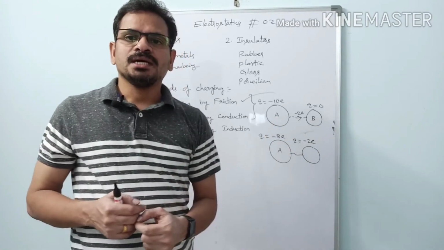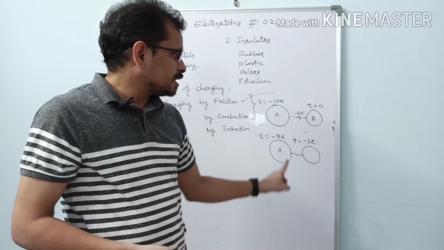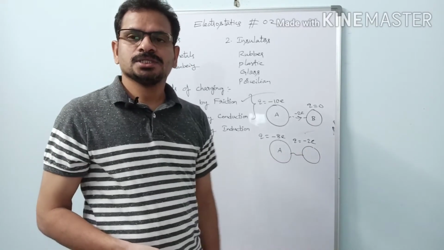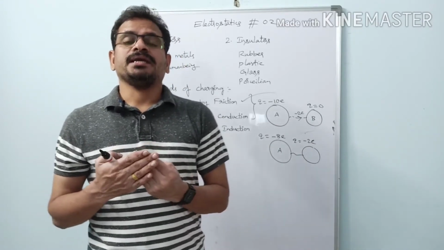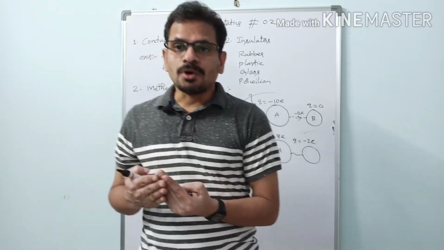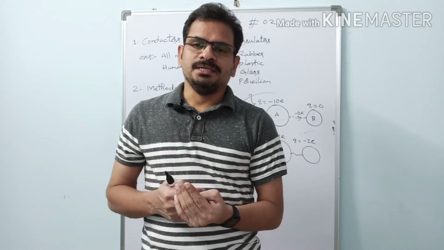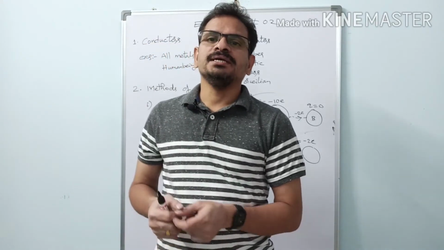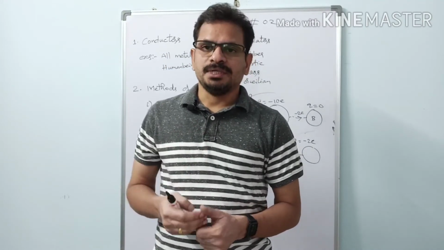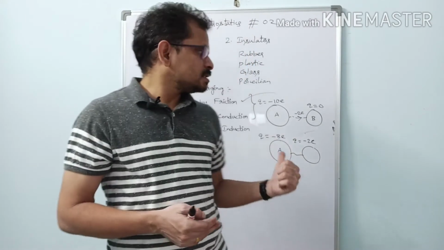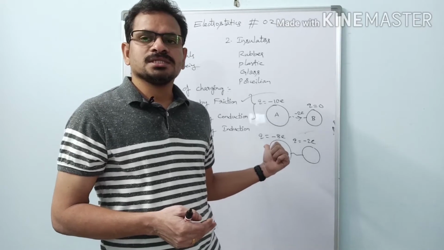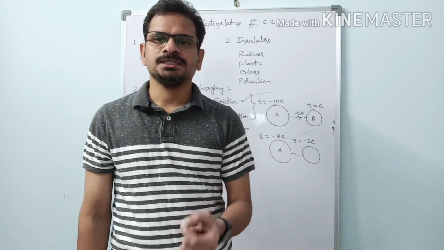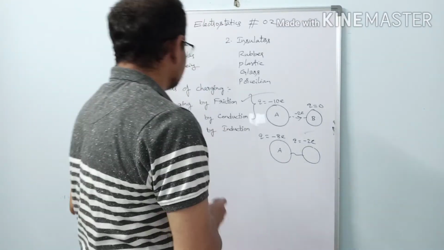Only after it was brought into contact has it acquired charge. So a neutral body, when brought in contact with a charged body, becomes a charged body. This process of charging is known as charging by conduction.